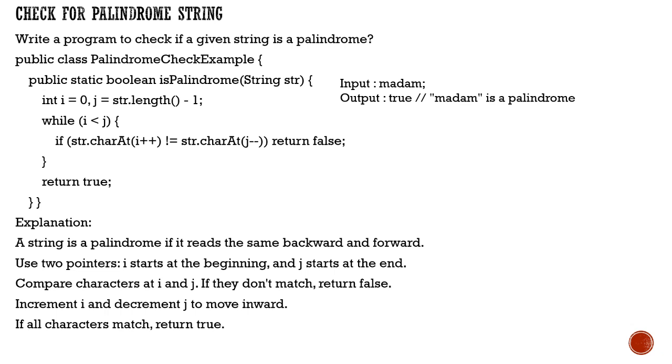Now I've written a method over here which will check if it is a palindrome or not, and the input is a string. If you see here, I've taken a variable i, and then I've taken j as the length of the string minus one, so that basically we can iterate. We have written a while loop over here, and I'm comparing i should be smaller than j.